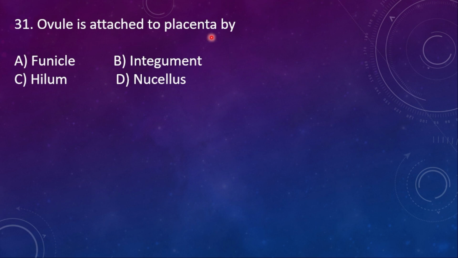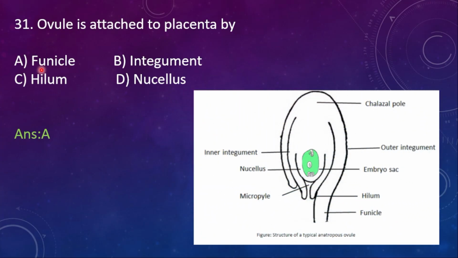31. Ovule is attached to the placenta by A. Funicle, B. Integument, C. Hilum, D. Nucellus. It is connecting with the funicle. Ovule is attached to the placenta by a part called funicle. This is the diagram which shows all the parts. This is the funicle. Here there will be the placenta.